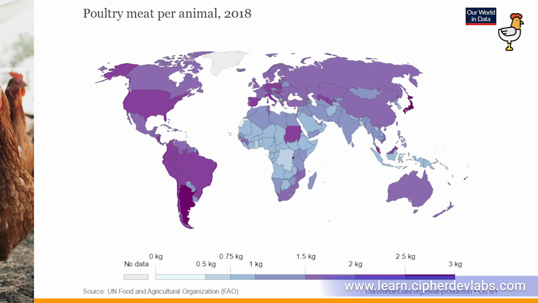And talking a bit about poultry meat per animal in 2018, we have Argentina with 2.93 kilograms per animal. We have United States with 2.37 kilograms per animal. We have China with 1.5 kilograms per animal, and Australia with 1.9 kilograms, and Russia we have 1.76, and we have countries like Spain with 2.13 kilograms per animal.